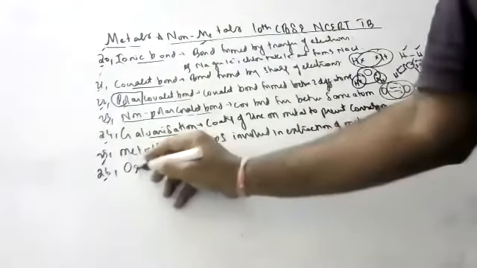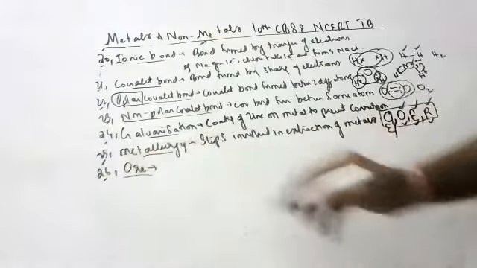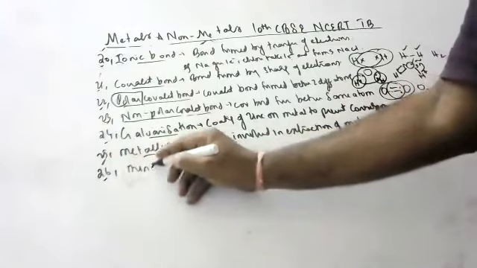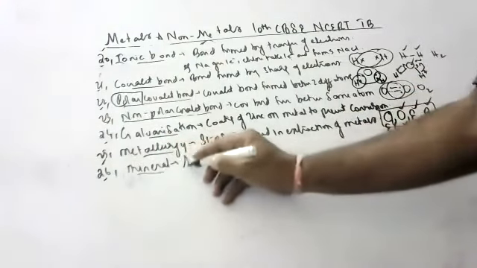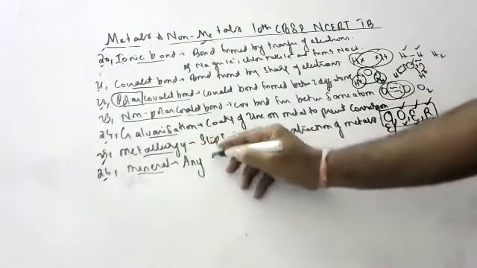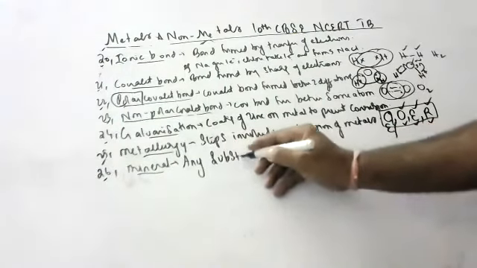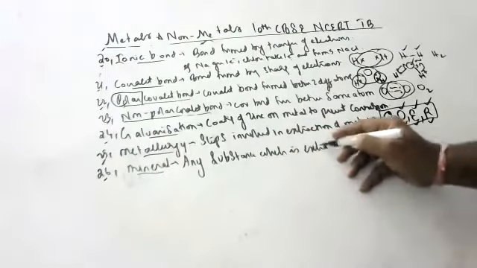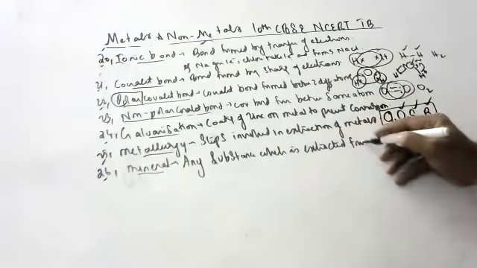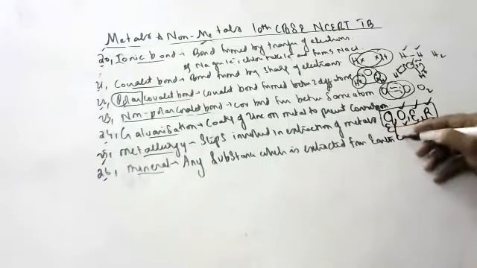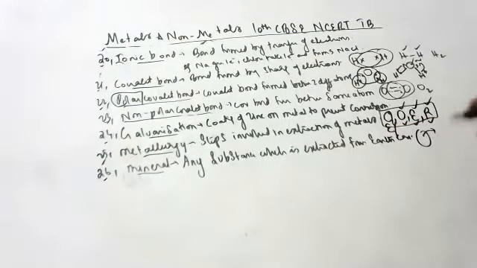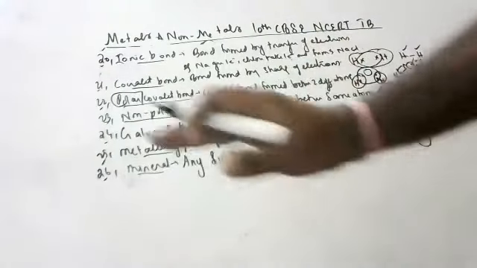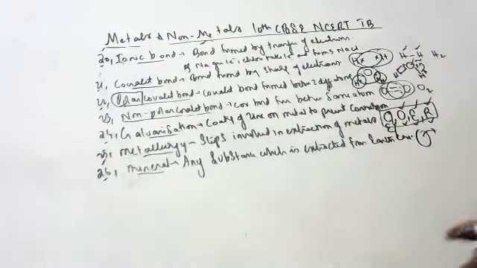Ore. What is the definition of ore? First, we will discuss mineral, then you will understand ore. What is mineral? Any substance available on Earth's surface, which is extracted from Earth's crust. You dig the earth and take out anything, that is called mineral.